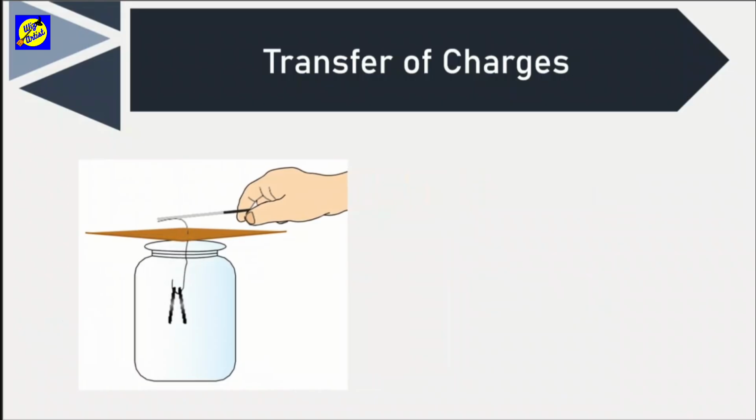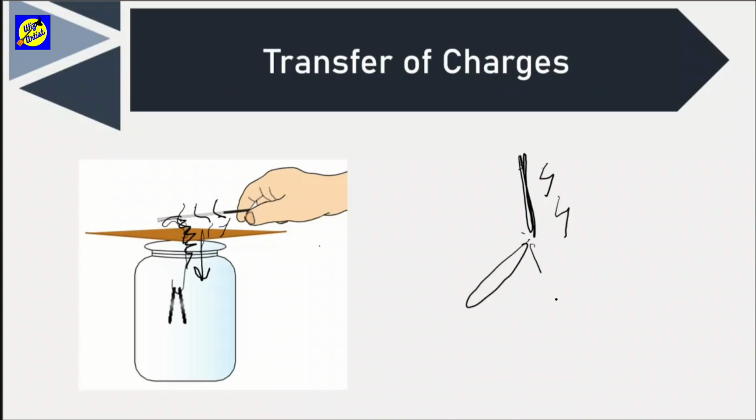When we touch the charged refill to the metal wire, the charges from the refill get transferred to the aluminum foil. So this refill has some charges, and when you touch it with a metal wire, because it is a conductor, these charges get transferred and move downwards towards the aluminum foil. Suppose there is a wire, and it has the charges from the refill.